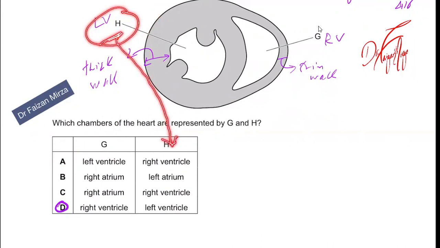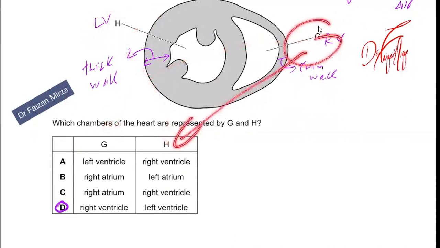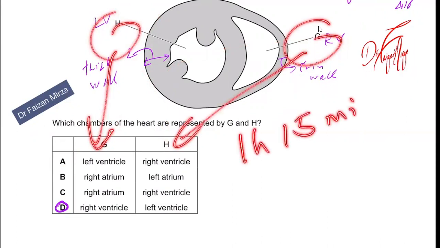So they placed H in this column and G, which is right ventricle, it goes into the opposite column. Technically speaking, G should have been here, H should have been here, but now since they are giving you 1 hour 15 minutes, they will trick you. These are the tricks that the examiners are playing.